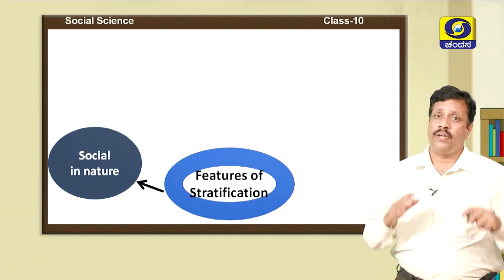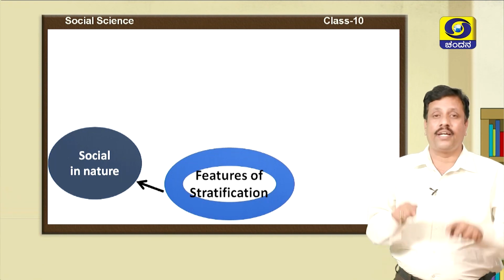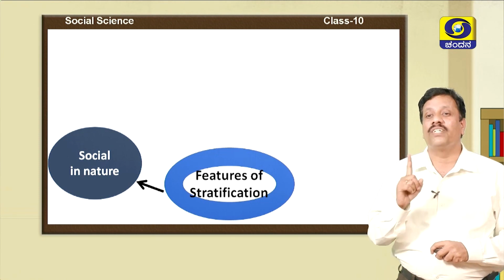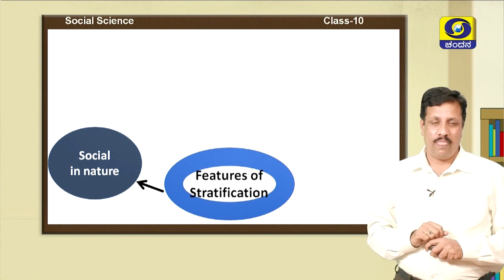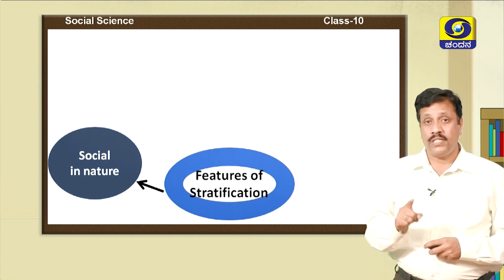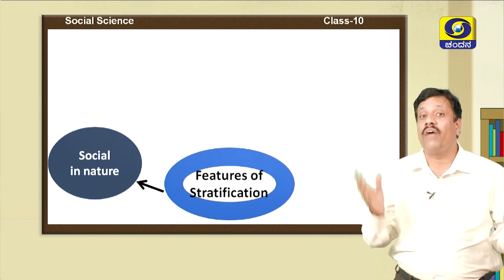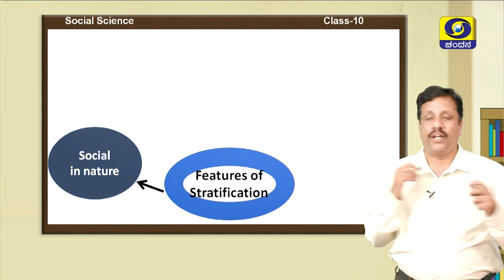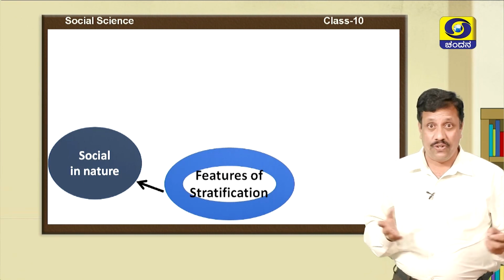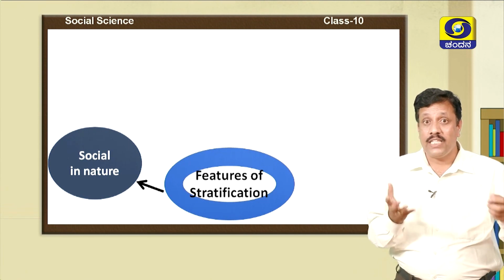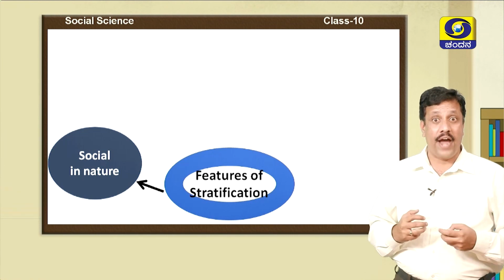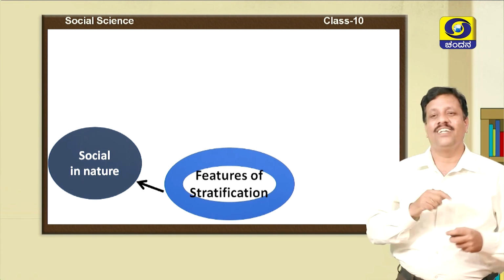Social stratification is based on social recognition and importance, not on physical traits or physical factors. For example, a person's status in society is fixed on his social factors or social traits, for example, education, skill, profession, income. These decide his position and status in society, not his physical traits like his height, his strength and his beauty, right? Okay, children.